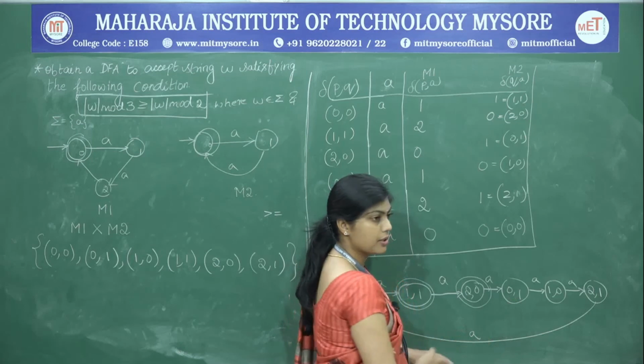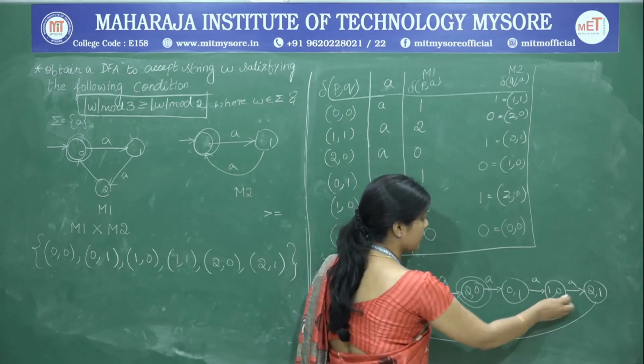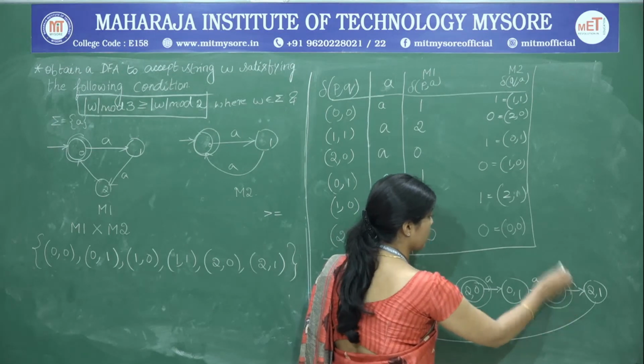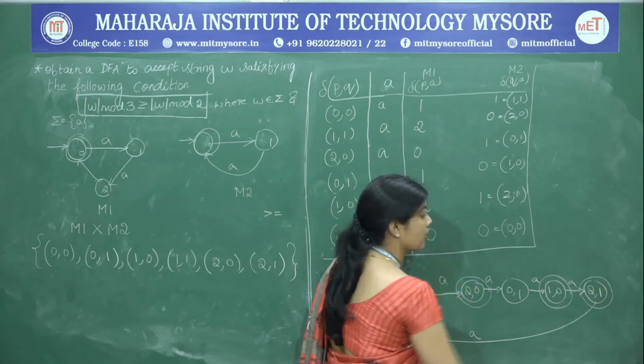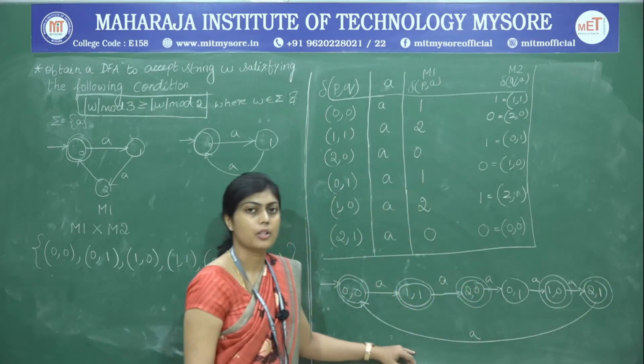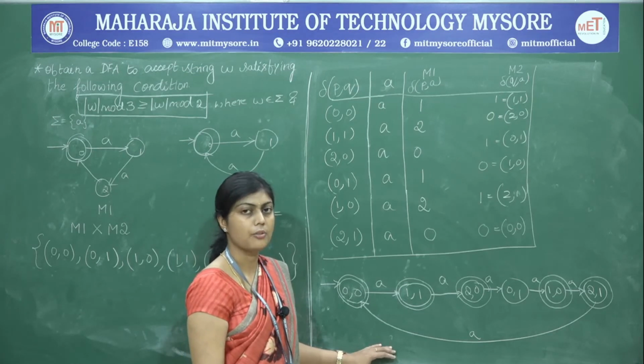0 comma 1 does not satisfy the condition, therefore we just leave it as it is, and 1 comma 0 is again satisfying the first one greater than the second one, and 2 comma 1 is also satisfying the first one greater than the second one. So, this is how we are going to identify the different accepting states or the final states